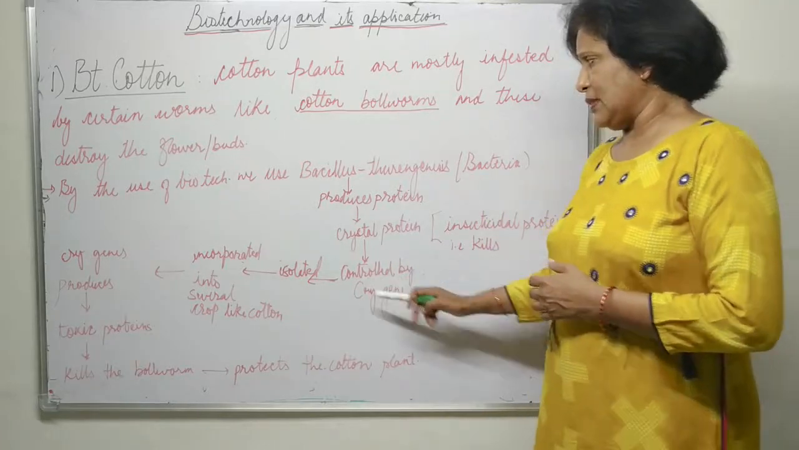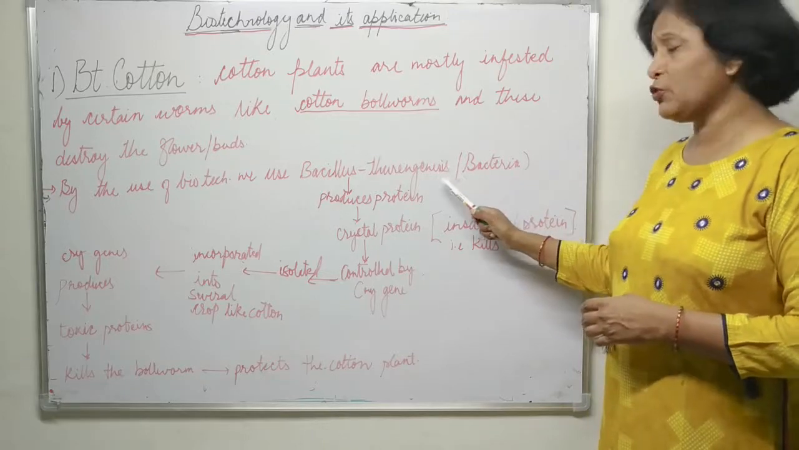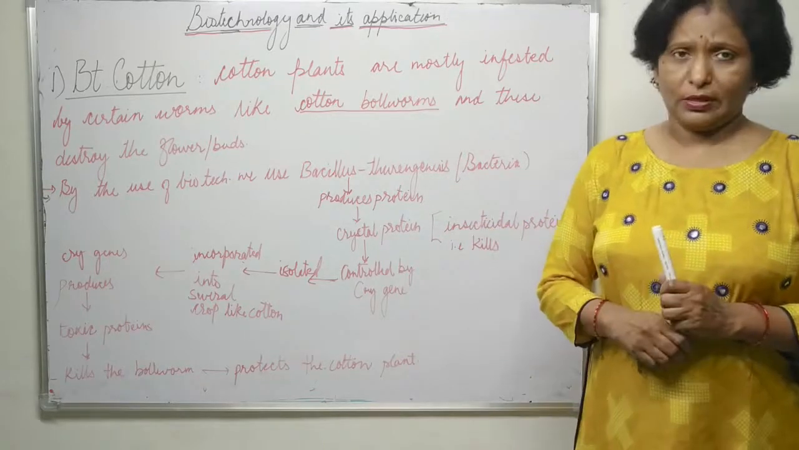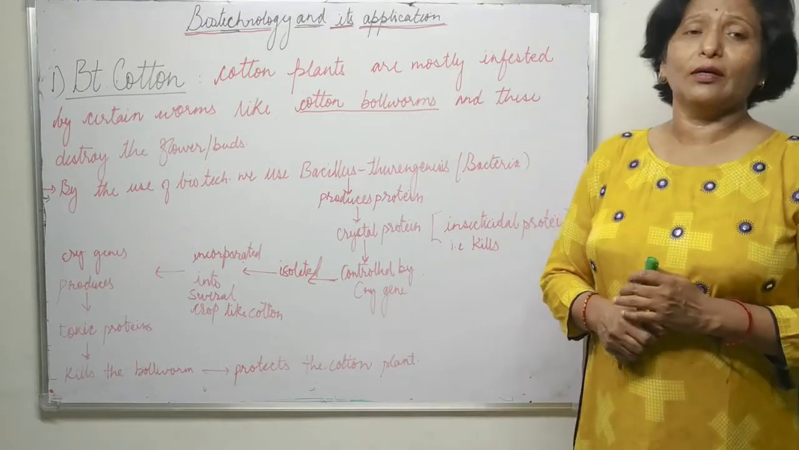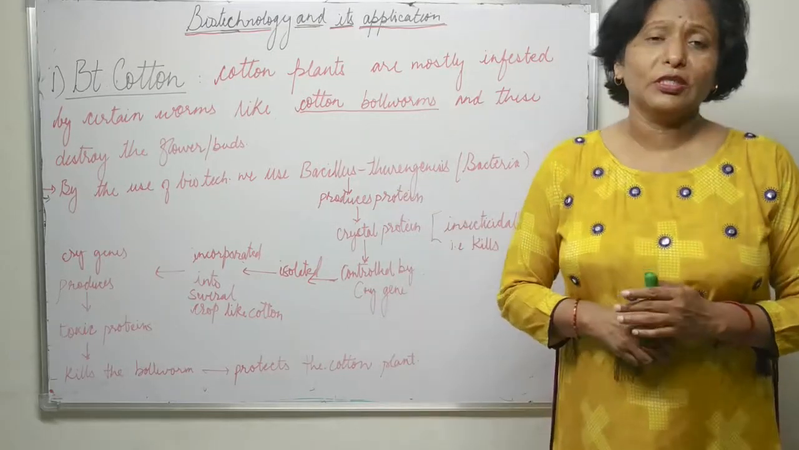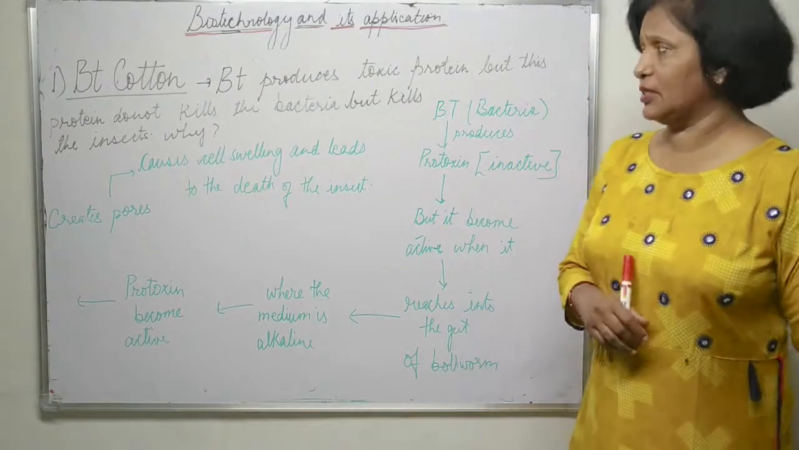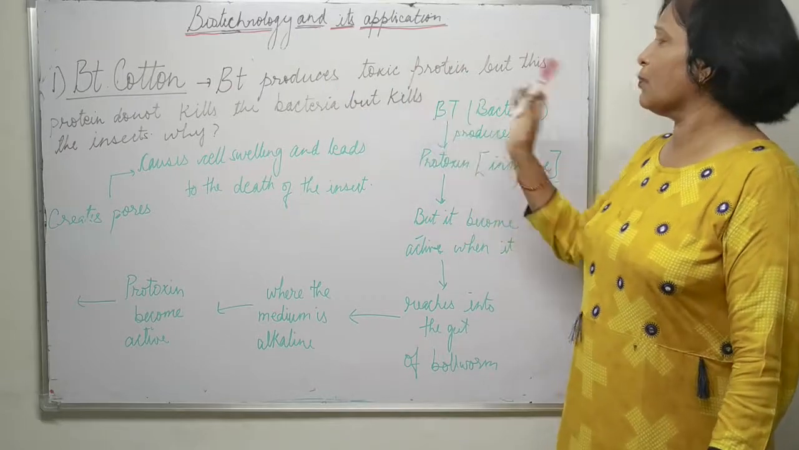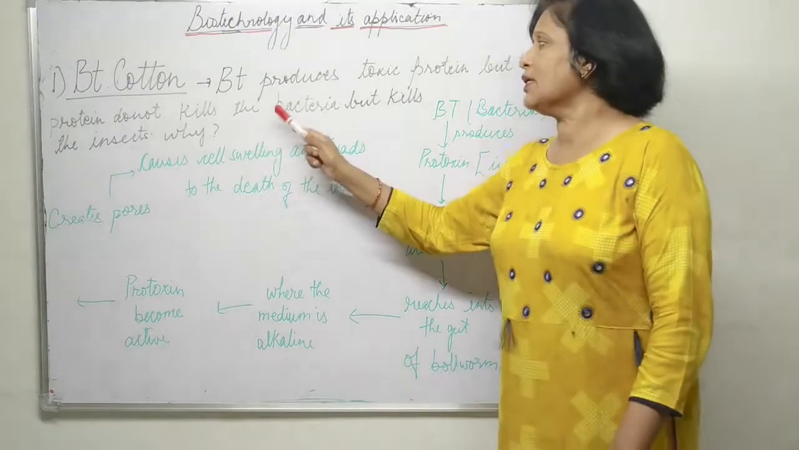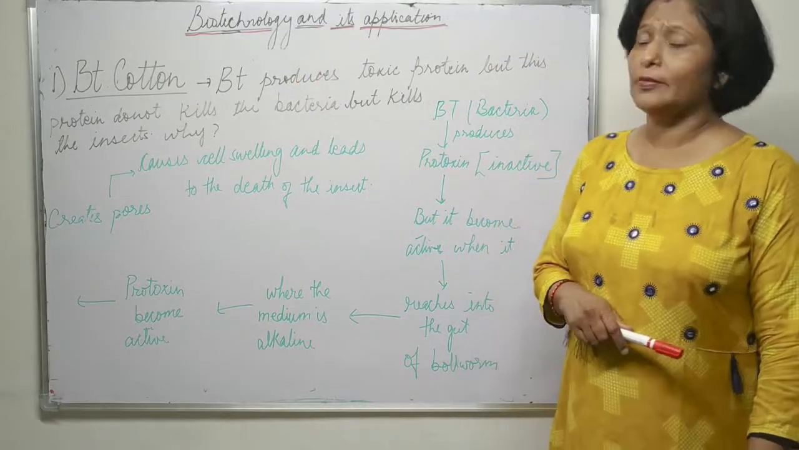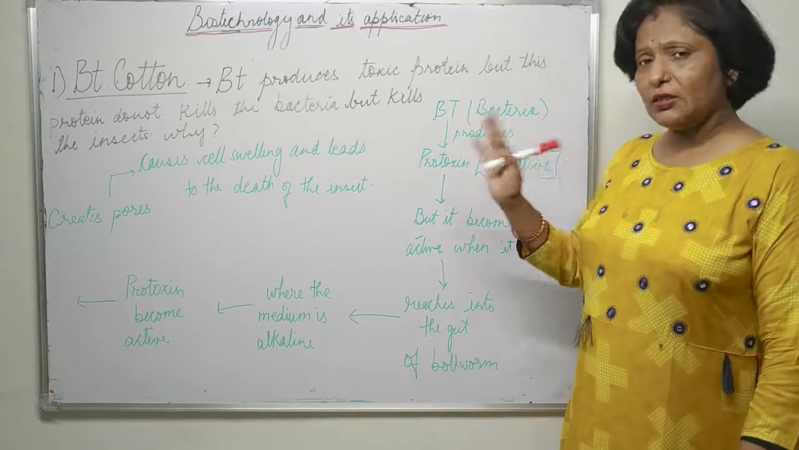Now the question arises: Bacillus thuringiensis produces a protein that is a toxic protein. This toxic protein does not harm the bacterium Bacillus thuringiensis. Why? The bacterium produces a toxic protein, but this toxic protein does not kill the bacterium itself; it kills the insects. Why? The answer to this question is this: